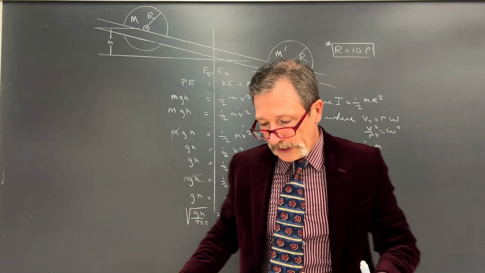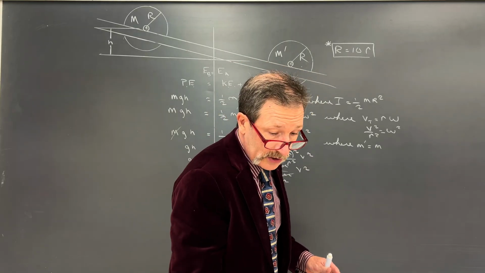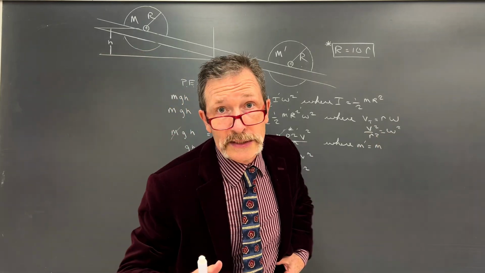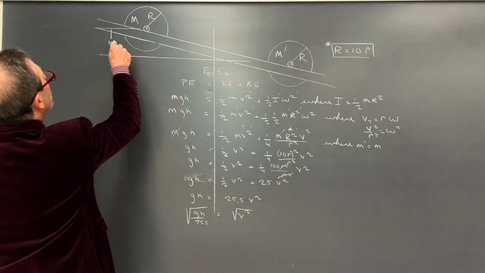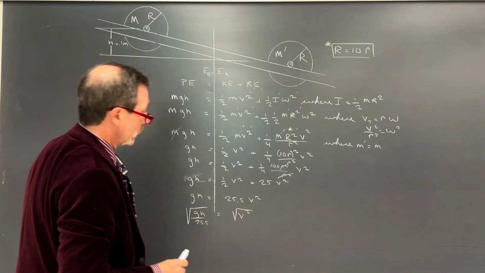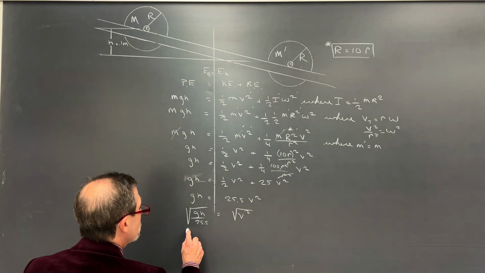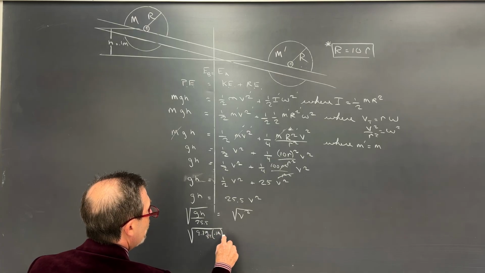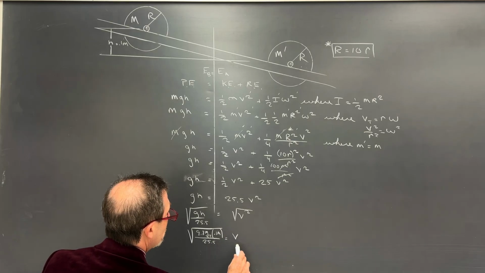Let's just put in some really easy numbers here. And notice I don't need to know the overall radius right now. I can simply use that ratio that I had. Let's just say that the height is falling. Let's use a super easy number. Let's use 10 centimeters, 0.1. So I'll put it right here, 0.1 meters. So now I can end up saying 9.8 times my 0.1. So the square root of 9.8 meters per second squared times 0.1 meters, all divided by 25.5 equals my v.